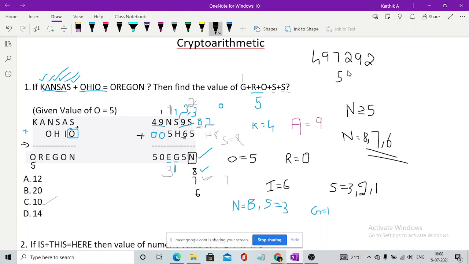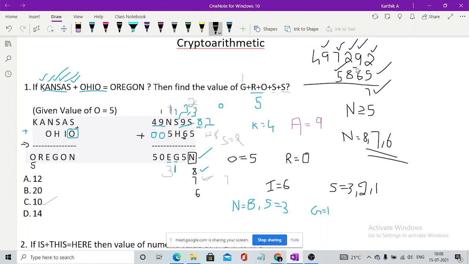If you take H as 8, 6, and 5. Just check whether you'll be getting the answer or not. 5 plus 2 is 7. N and N are satisfied. You should get it for A as well. 9 and 9 are satisfied. 2 and 2 are satisfied. Any other which is common? OHIO, 5 and 5 are satisfied.